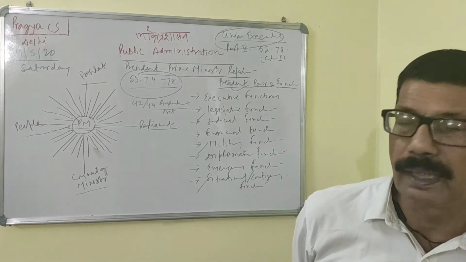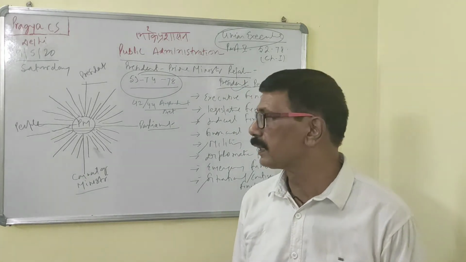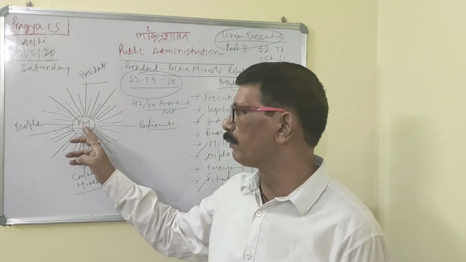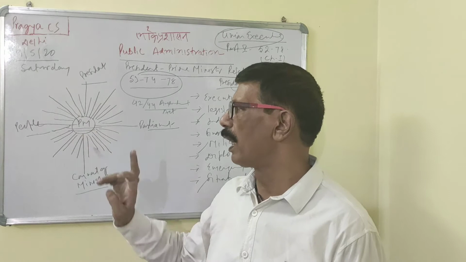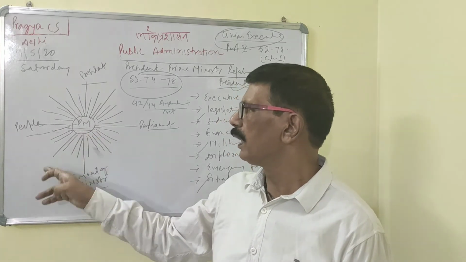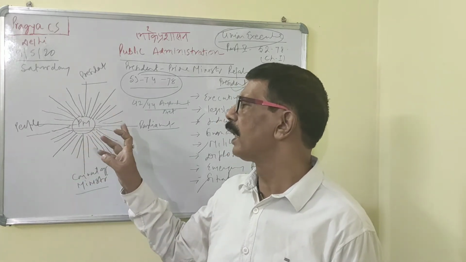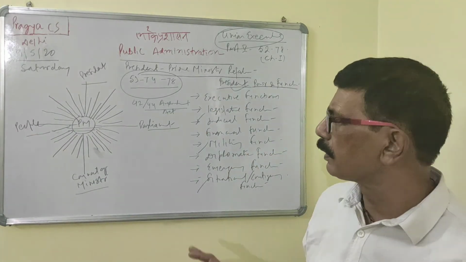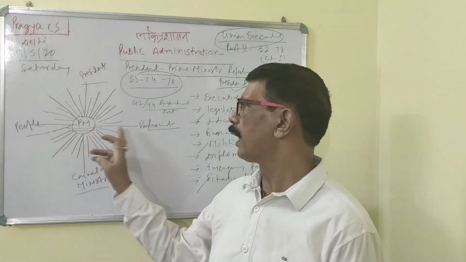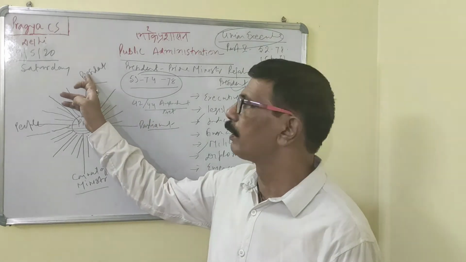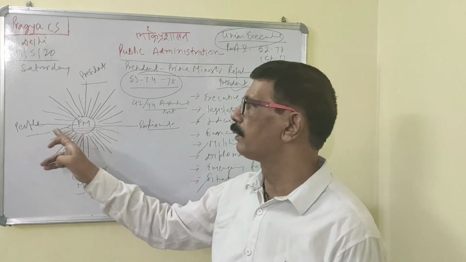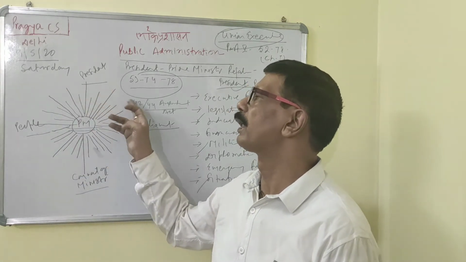So let us start. I will first try to draw a point showing what the exact position of the Prime Minister is. He has influence over the entire system. No system is an exception. That's why in this I have pointed out four things: the President, Council of Ministers, Parliament, and people. But you can fill up all these things.